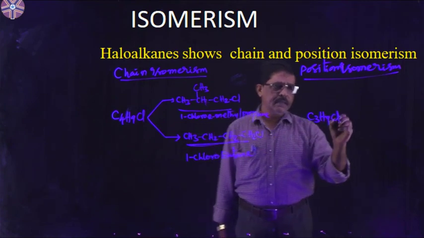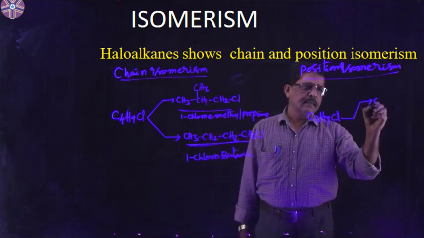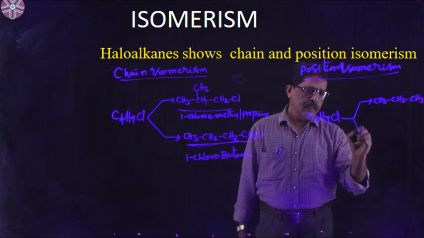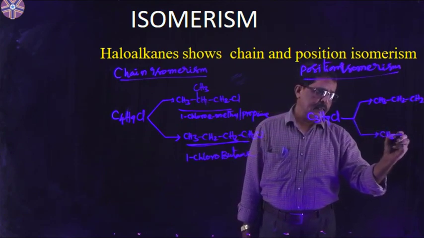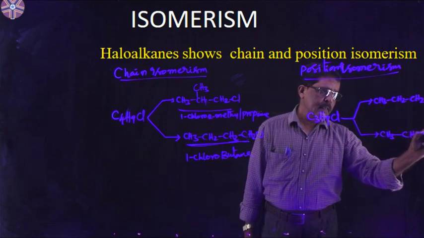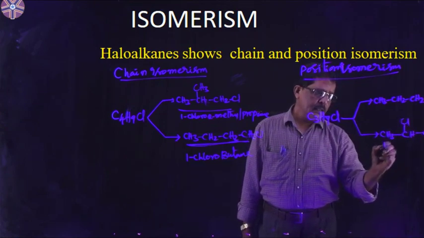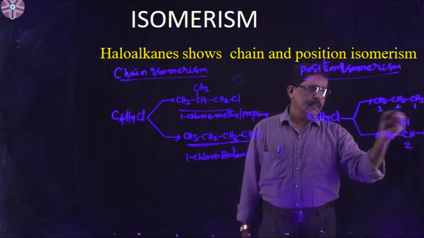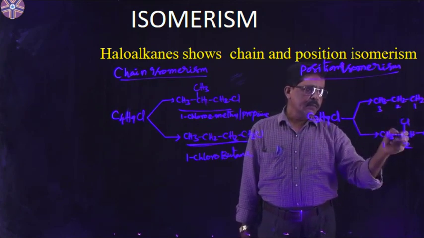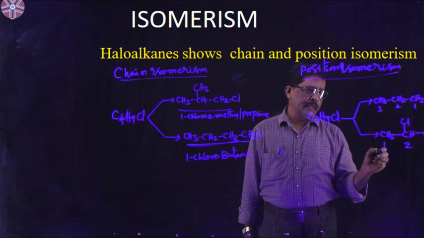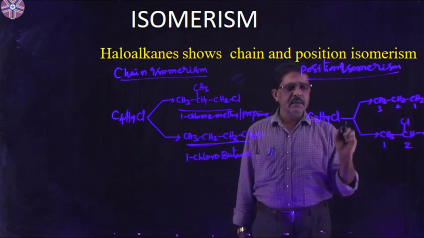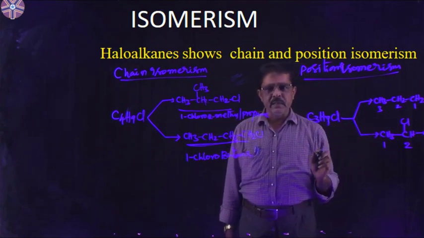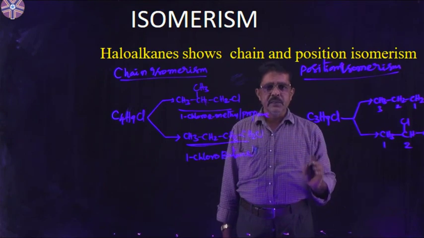So in the haloalkanes we have to take C3H7Cl. C3H7Cl we can write like this: CH3CH2CH2Cl. Here another compound we can write, CH3CHClCH3. Here the position of the chlorine atom is at the second position. In this compound it is at the first position. Both differ with the position of the substituent. That means compounds having the same molecular formula but differing in the position of the substituent show positional isomerism. So this is regarding positional isomerism.